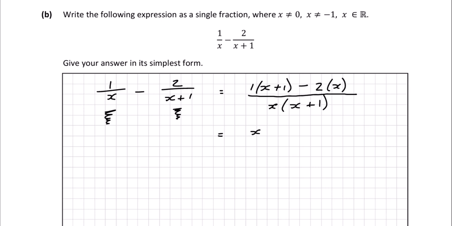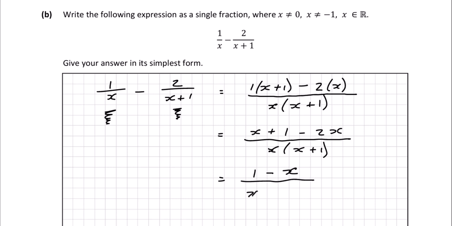So we end up with 1 times x is x, 1 times 1 is 1, minus 2x over x times x plus 1. That's equal to, well, x minus 2x is minus x. So we end up on the top with 1 minus x. On the bottom we've got x times x plus 1. And that's it for part B. Let's look at part C.